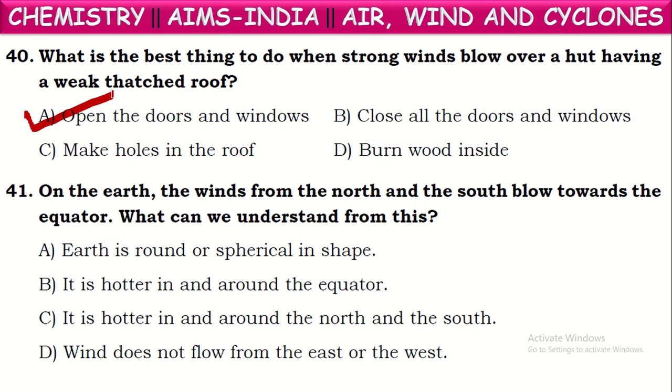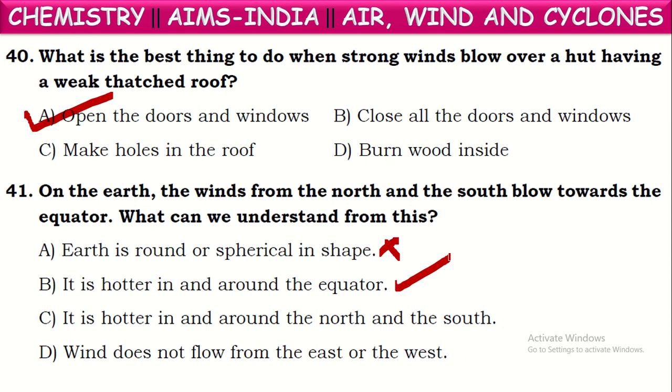This is because Earth is round or spherical. No, it is not the correct reason. It is hotter in and around the equator. This is correct. At the equator, sunlight falls directly on the earth. Because of that, the air in and around the equator becomes hot and hotter. As we know, hot air is lighter than cold air, so it moves up. In that equator place, a low pressure area will be created.